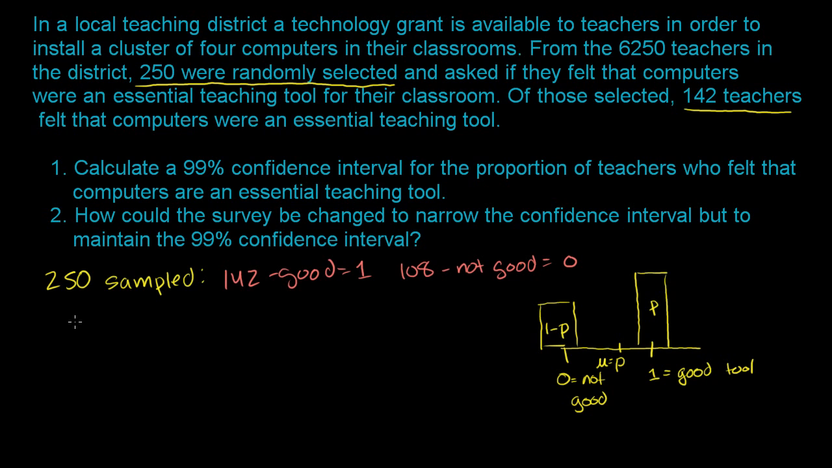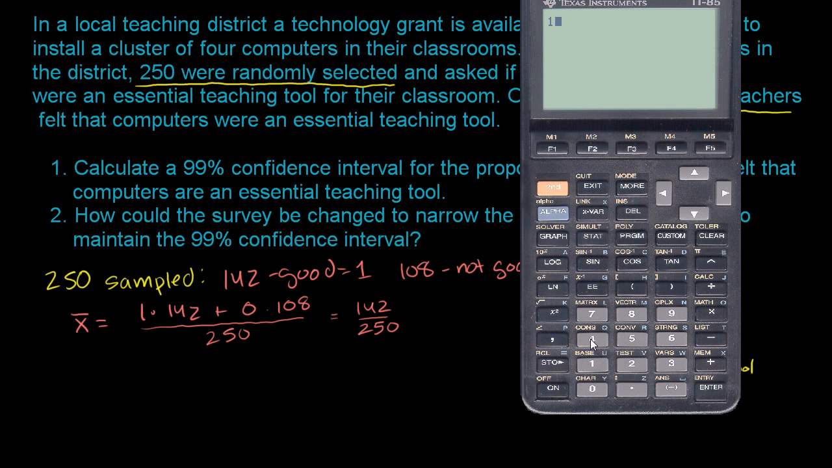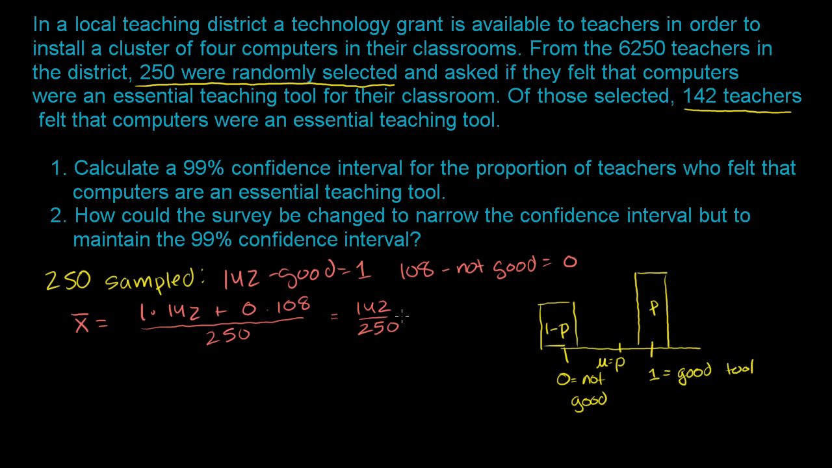So what is our sample mean here? Our sample mean here, we have 1 times 142 plus 0 times 108 divided by our total number of samples, divided by 250. It is equal to 142 over 250. You could even view this as the sample proportion of teachers who thought that the computers were a good teaching tool. Now let me get a calculator out to calculate this. So we have 142 divided by 250 is equal to 0.568. So our sample proportion is 0.568 or 56.8%, either one.